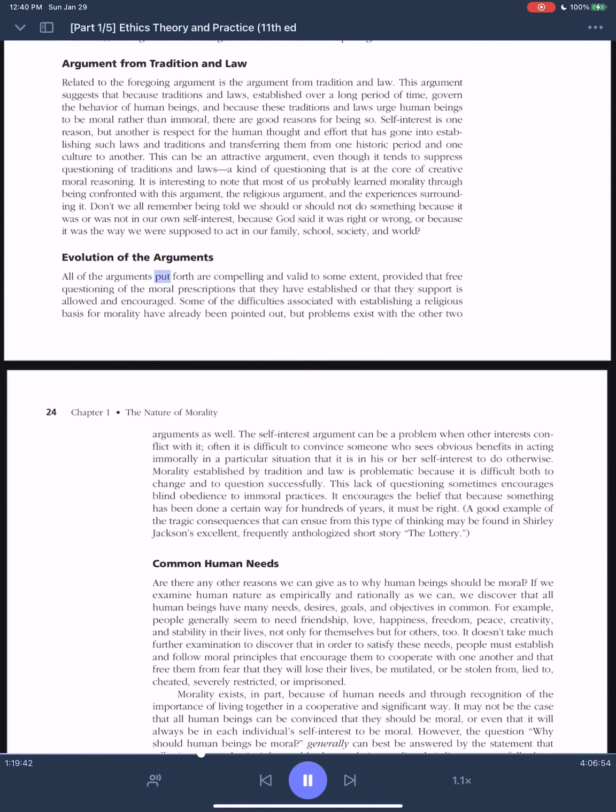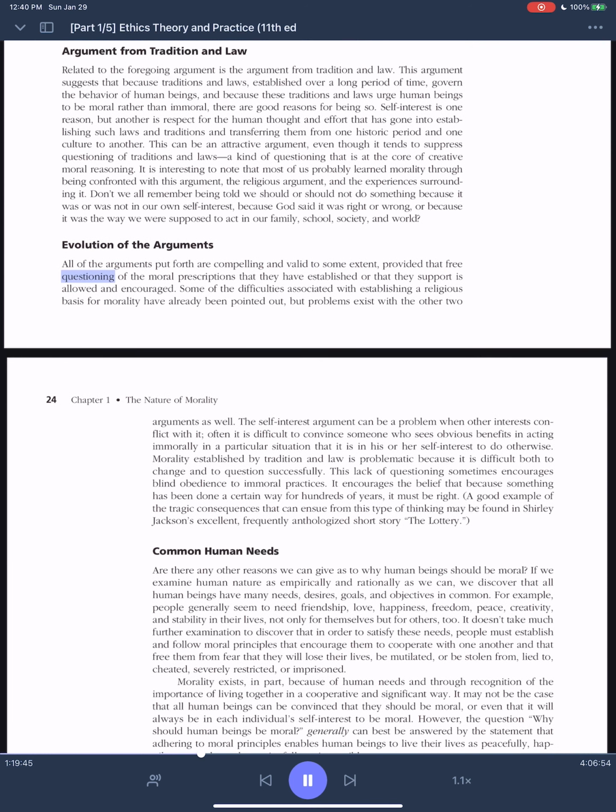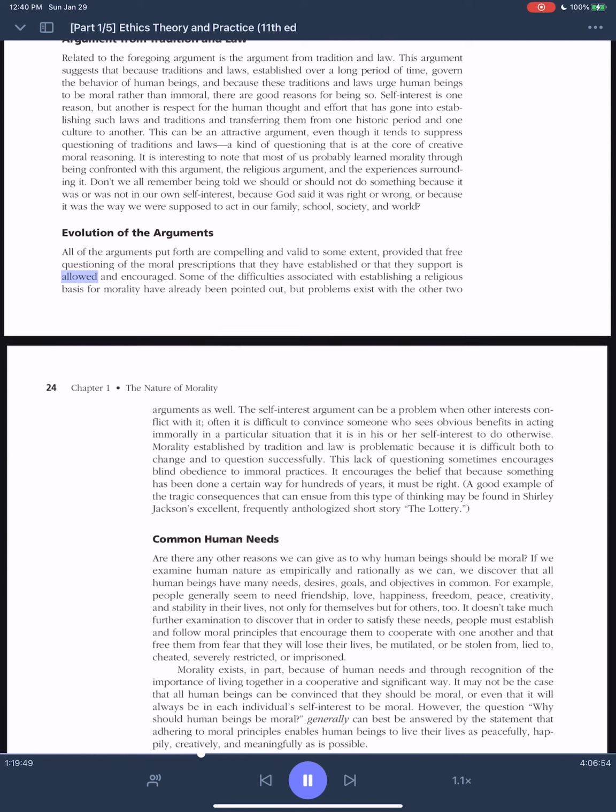Evaluation of the arguments. All of the arguments put forth are compelling and valid to some extent, provided that free questioning of the moral prescriptions that they have established or that they support is allowed and encouraged.